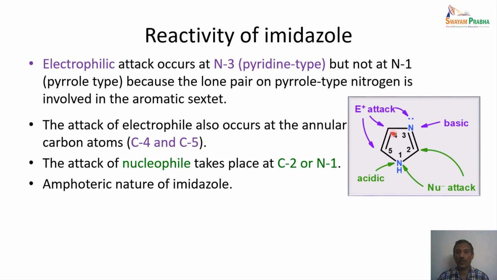The carbon number 4 and 5 are electron rich compared to carbon number 2. So because of the rich electron density on carbon number 4 and 5, the electrophile attacks either the 4 position or the 5 position, whereas this carbon number 2 is electron deficient because of two adjacent heteroatoms pulling electrons towards themselves. So this carbon becomes more electron deficient, so the nucleophile can attack the C2 carbon very effectively. In other words, we can say the attack of the nucleophile generally takes place on carbon number 2 or nitrogen number 1. And of course, imidazole as such shows amphoteric nature.